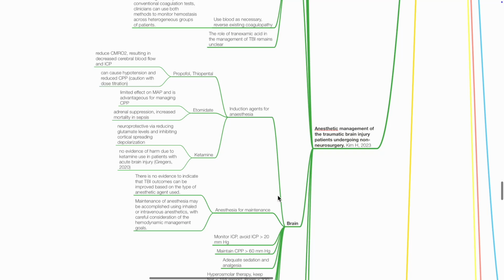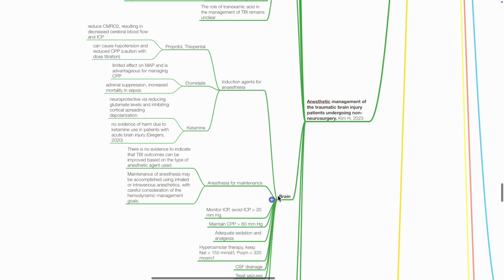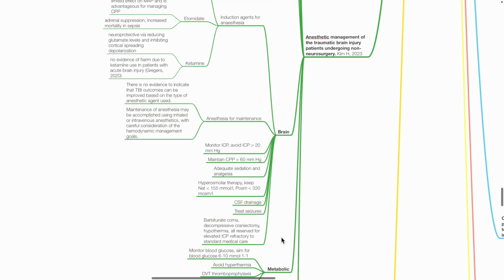Anesthesia for maintenance: there is no evidence to indicate that TBI outcomes can be improved based on the type of anesthetic agent used. Maintenance of anesthesia may be accomplished using either inhaled or IV anesthetics, with careful control of hemodynamic management goals. Avoid ICP more than 20 mmHg, maintain CPP 60 to 70 mmHg, adequate sedation and analgesia, treat seizures.